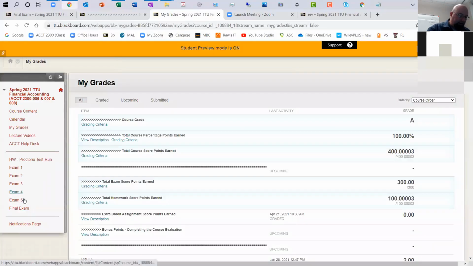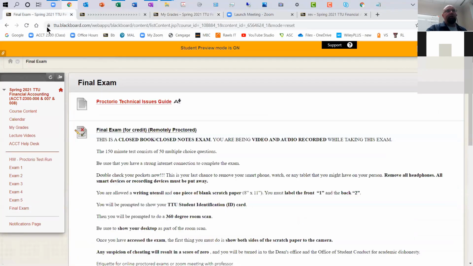All your midterm exams have been showing up on the left-hand side here. So when you go in next Tuesday at 7:30 a.m. and click on your final exam content area, you will see your link to the final exam that is remotely proctored, just like it always has been. The only difference is it's a comprehensive exam. It's got 50 questions. You still use the calculator online, et cetera. We'll talk a little bit more about that.